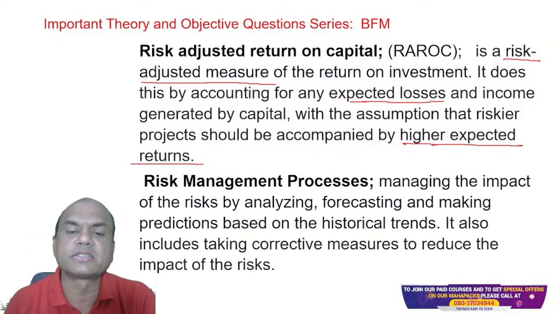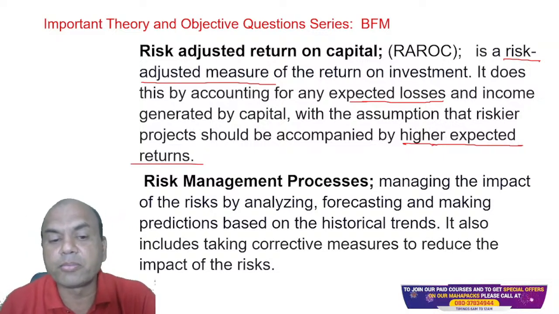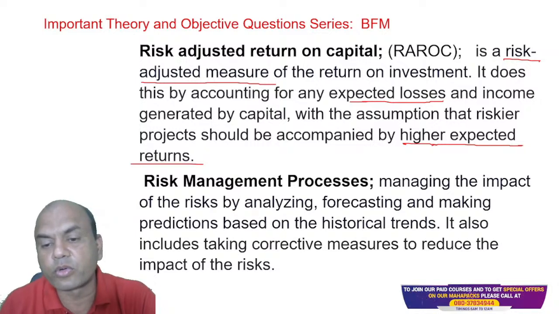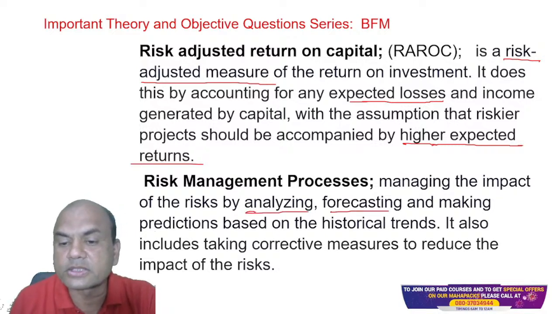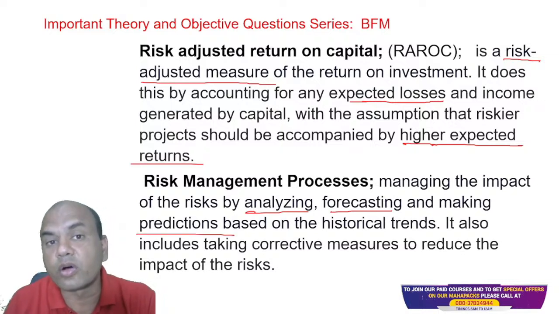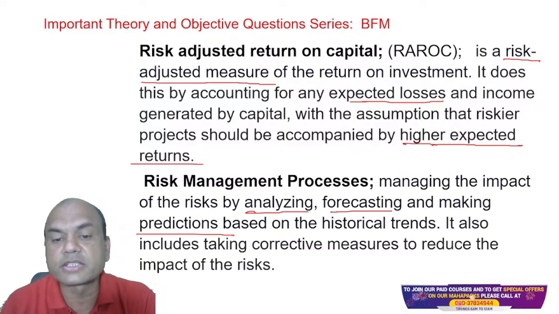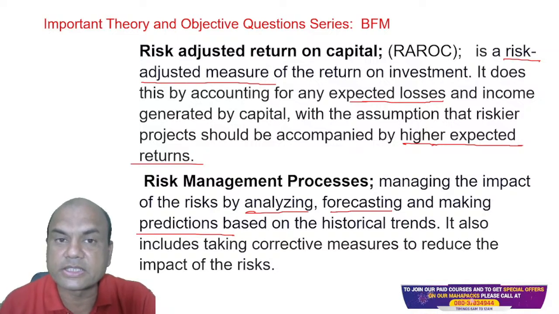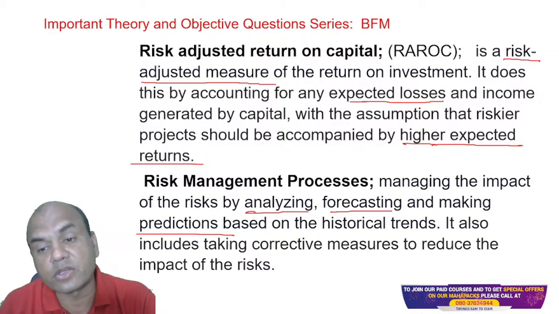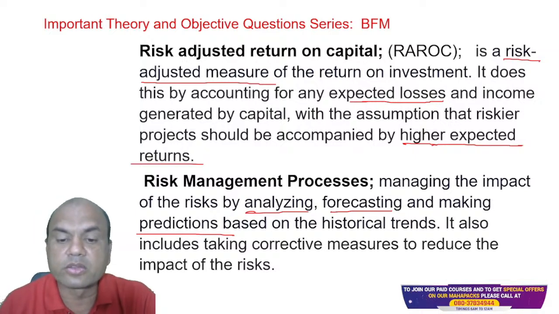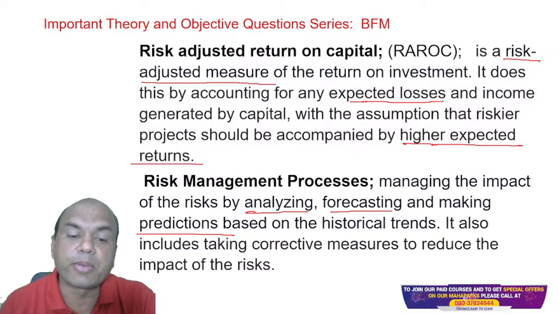So, what do you mean by this? Managing the impact of the risk by analyzing, forecasting, and making predictions based on the historical trends. So all the three steps are involved in the risk management process. First is analyzing, second is forecasting, third is making the predictions based on the historical trends. It also includes corrective measures to reduce the impact of the risk.